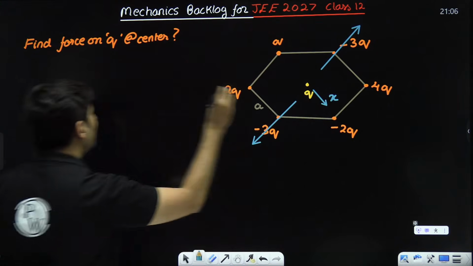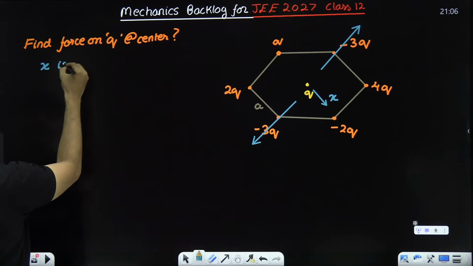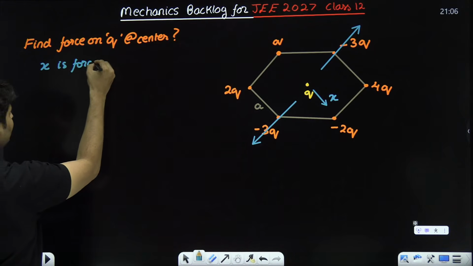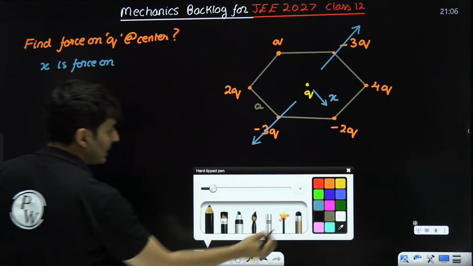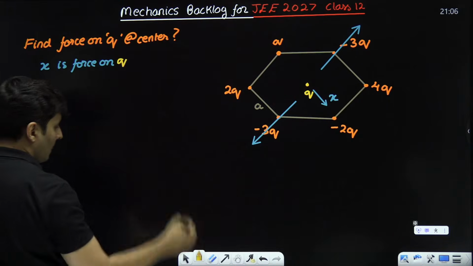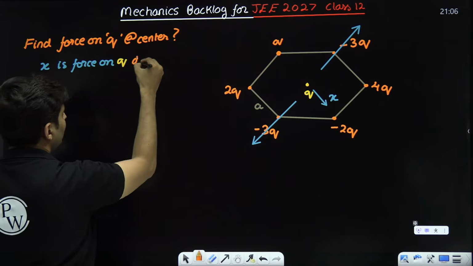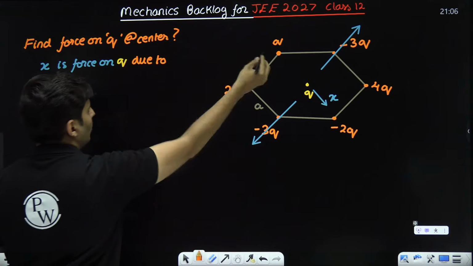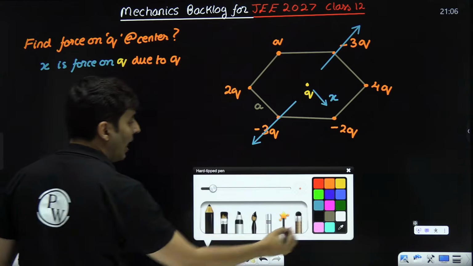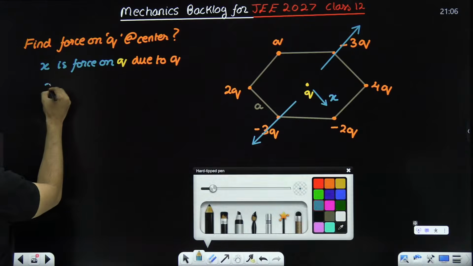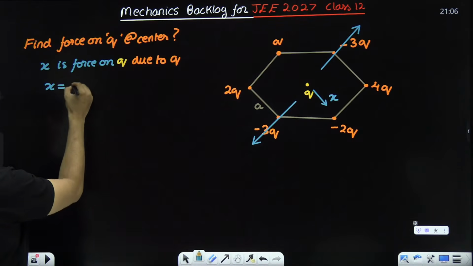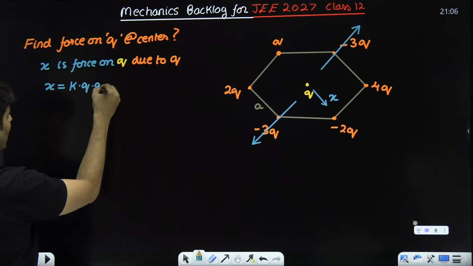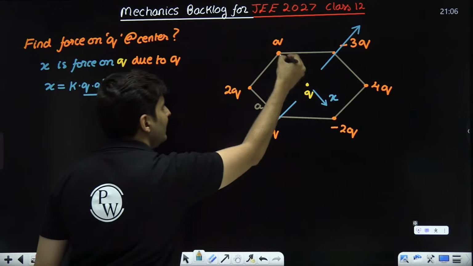It doesn't matter. Okay, so x is the force on the charge which is at the center due to this charge over here, due to q. So how much will that x be? Check this out. It will be Coulomb constant, charge 1, charge 2 divided by this distance.